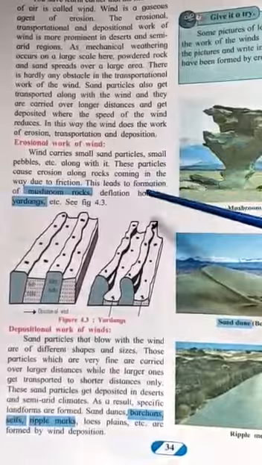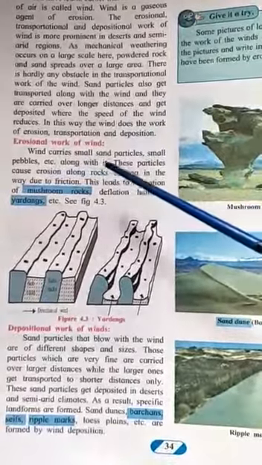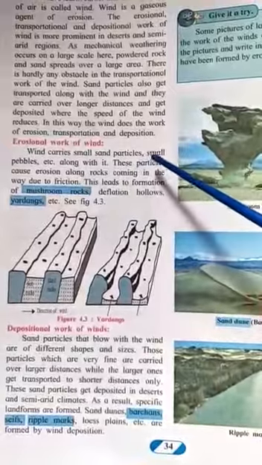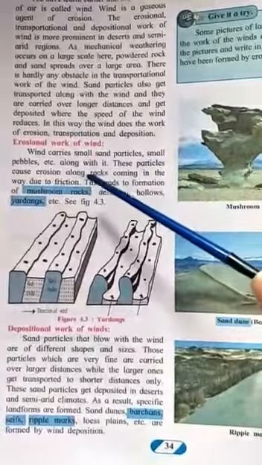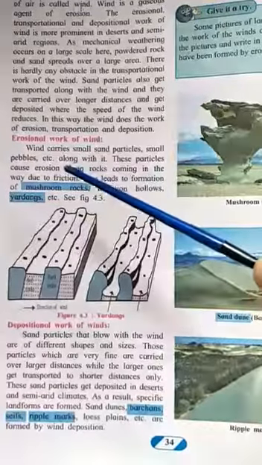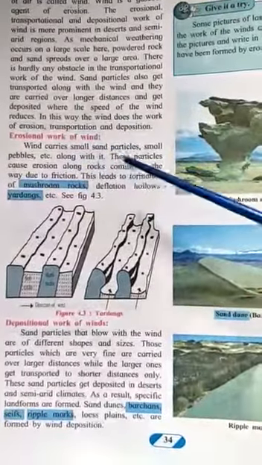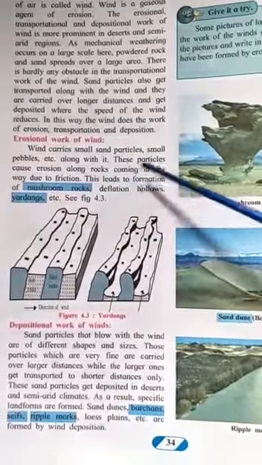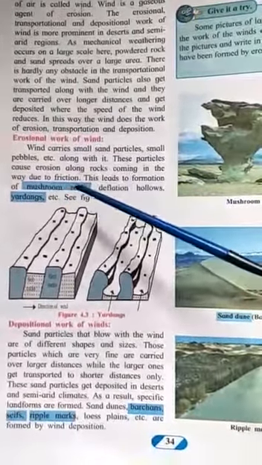Now we'll see the erosional work of winds. Wind carries small sand particles, small pebbles, etc. Small pebbles यानी छोटे छोटे पत्थर होते हैं, round shape, very small. It's so small that the wind can easily carry it. These particles cause erosion along rocks coming in the way due to friction.